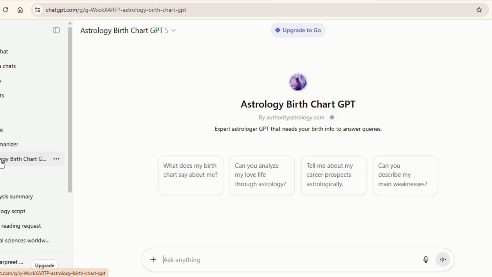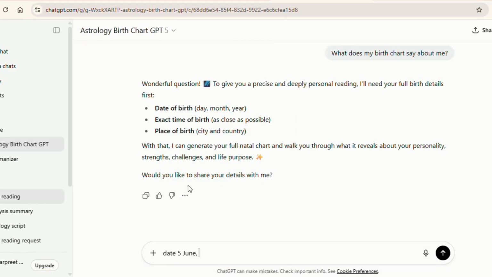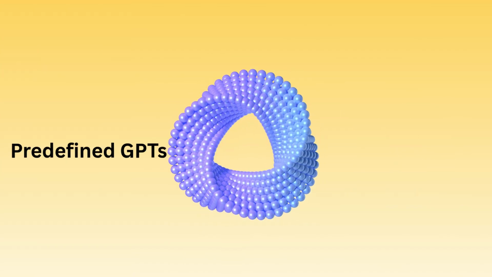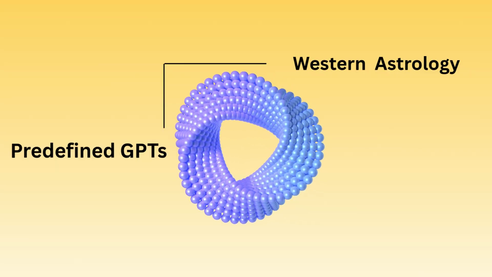Most people try astrology with AI like this. They open ChatGPT, find some astrology birth chart GPT, type in their birth details and ask about their future questions. And sure, they do get an answer. But here's the problem. These predefined GPTs are limited to Western astrology only. Plus, this is a real issue.